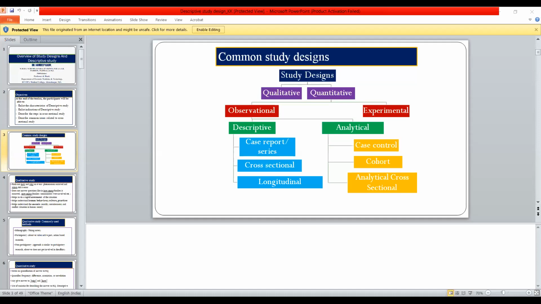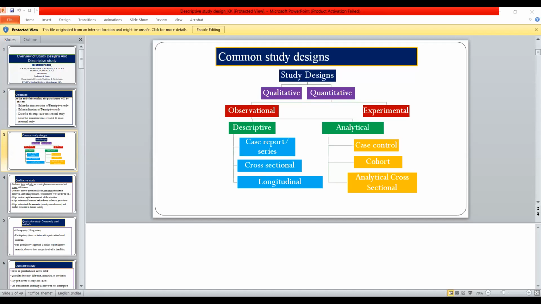And again, I'm repeating that anesthesia people, most of their studies are of an analytical type. Why? Because they are comparing the pain, or whatever the pre-operative thing, in relation to two drugs. Or in a surgery, if there is a new technique or two techniques and you ask the outcome of which technique is better, if there is a comparison, two groups, then that study becomes analytical. While here there is no comparison group. That is the basic difference between the descriptive type of the research and the analytical.